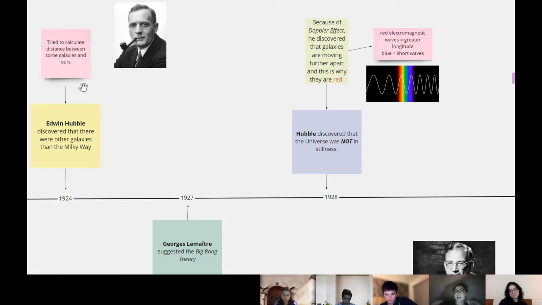Based on the Doppler effect, he discovered that galaxies are moving further apart while they are red. This is because red electromagnetic waves are of greater longitude and blue are short waves.